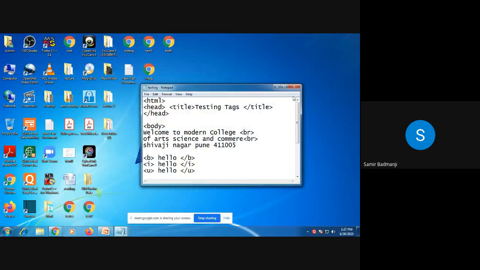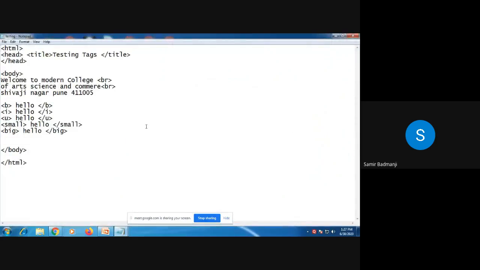You can either use a BR tag or, if you write P tag also, it will do. P means to create a new paragraph. So now I am just writing BR, so that it will come on the next line. पिन कोड नंतर पण लिहायचं ना BR. कुठून? पिन कोड नंतर 411005.